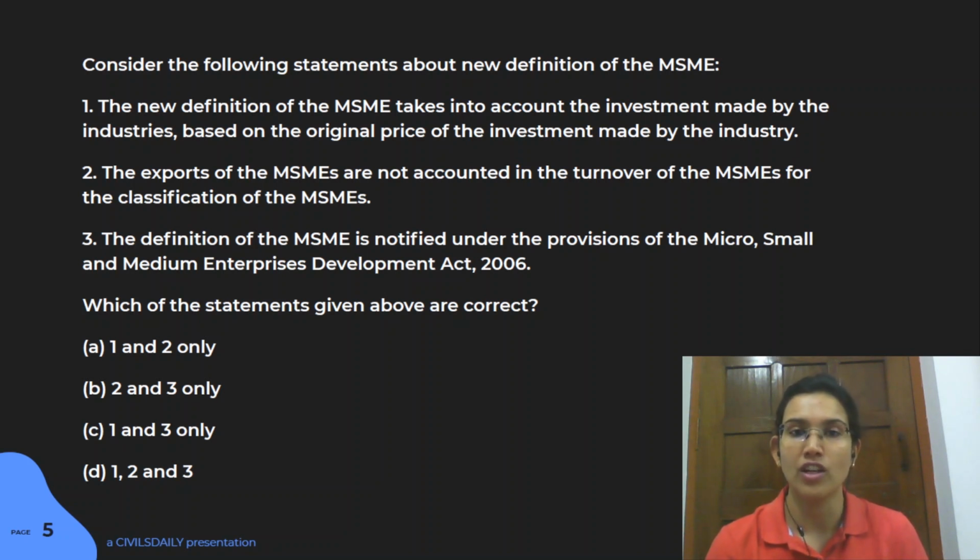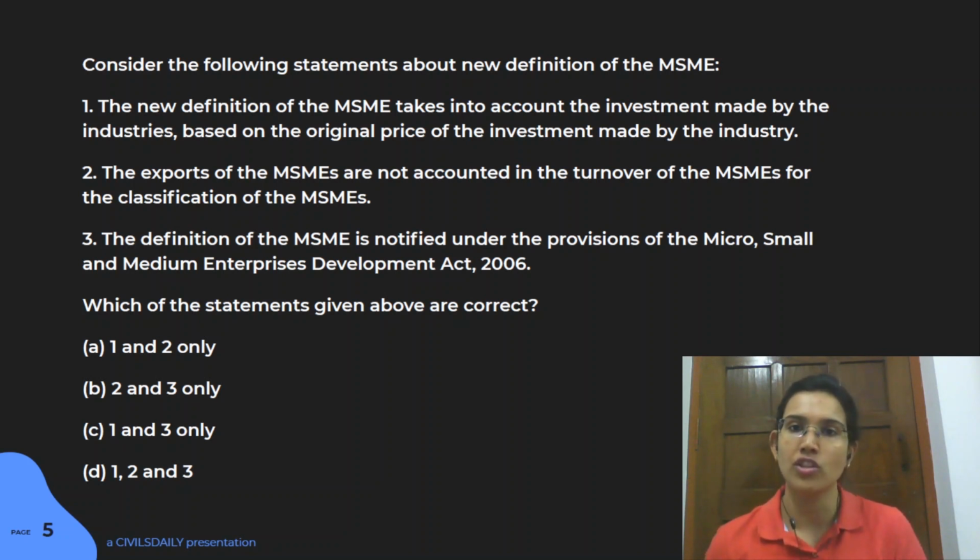So in the previous definition, we had the original price based upon which investment was calculated, right? Now this has been changed, and the new definition actually takes into account calculation of investment based upon your income tax returns. This is very important, because now this change of definition will allow the incorporation of annual depreciation that is coming with it.